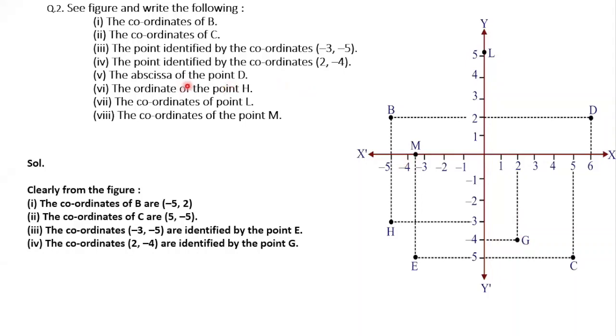The abscissa of the point D. Abscissa of the point D, 5, comma 2. I want only the abscissa. 6. Very good. Answer is 6. Next one, the ordinate of the point H.